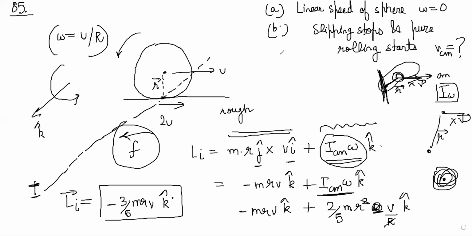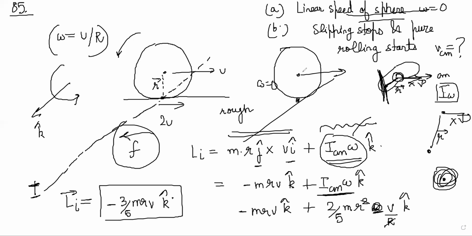Finally, you have to calculate the linear speed at the moment when omega is 0. Again, same situation, I can only do angular momentum about this point. But if omega becomes 0, it is not a mix of two, it is just pure translation. There is no omega, so the second term is not there, but it will still have MR cross V. So it will be minus MRV dash.